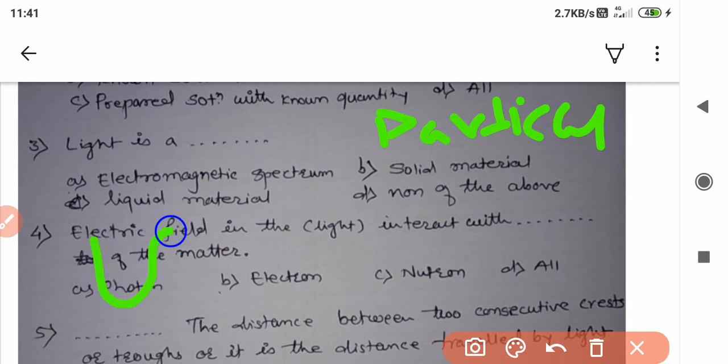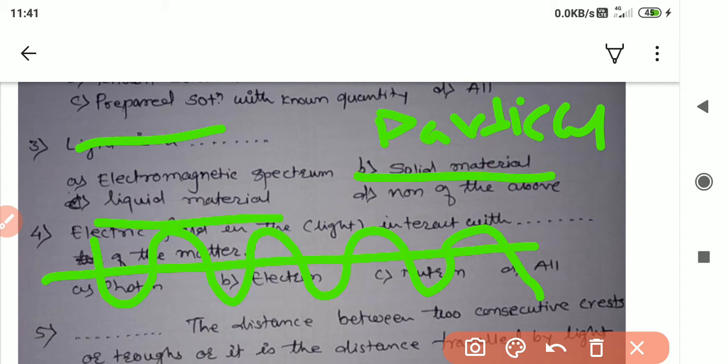See, the propagation of light is in a sinusoidal way, with crest and trough. The light behaves as an electromagnetic spectrum, solid material, liquid material, none of the above. From this, the A option, electromagnetic spectrum, is correct. The answer for light is an electromagnetic spectrum. Do remember this.